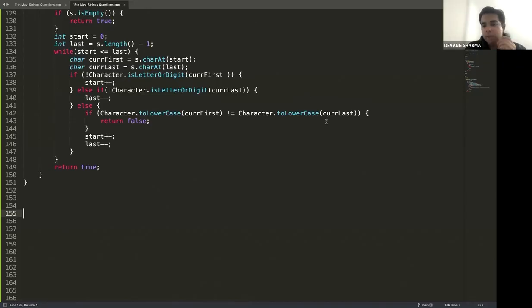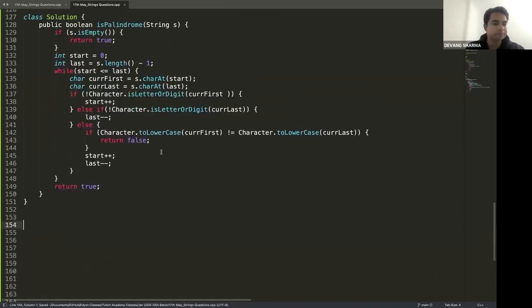Somebody has pasted in the chat. You can paste it in a message to everyone so everybody can look into it. It's a fairly simple regex. Yeah.